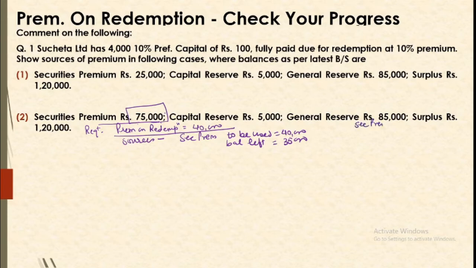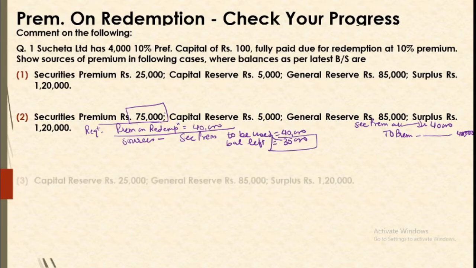Alright, out of 75,000, 40 will be used, 35 will be left, and the journal entry for the same will be securities premium account debit, because you are using it for 40,000, to premium on redemption of preference shares 40,000, and in the balance sheet later on we will show 35,000 as balance. So no need to go to further sources when the first one is sufficient. We have to follow this in order.